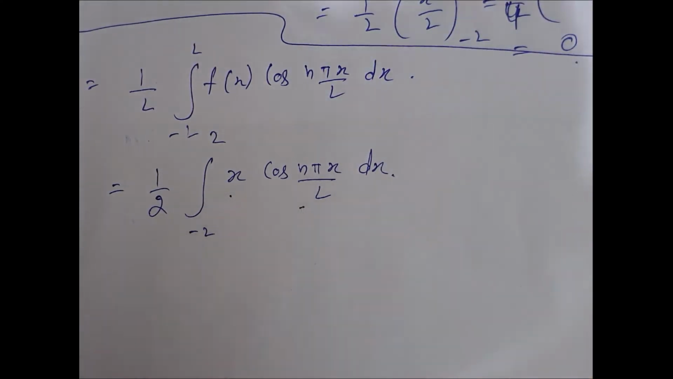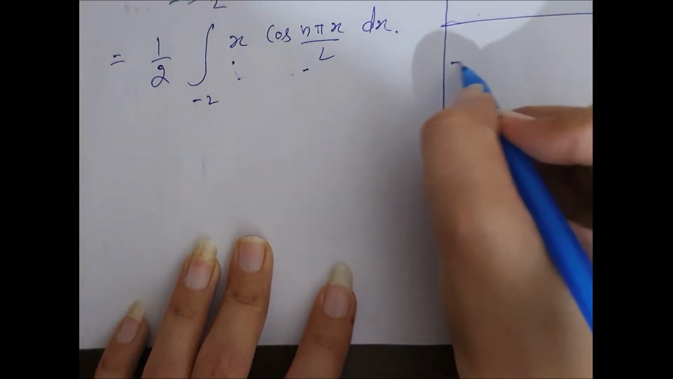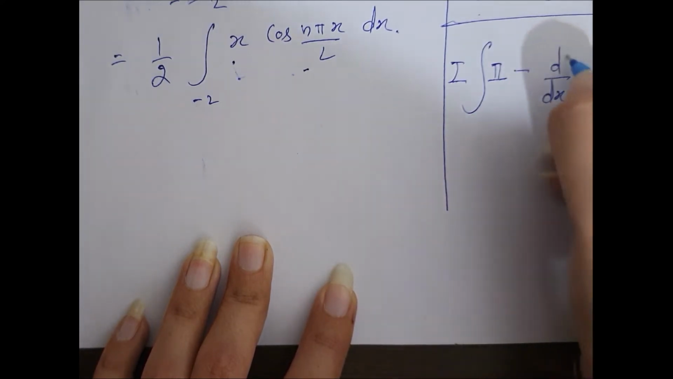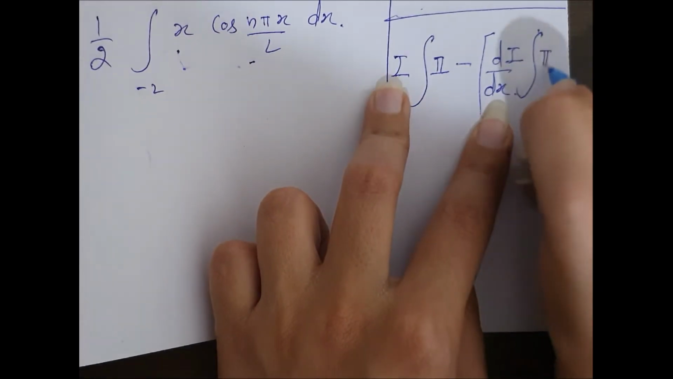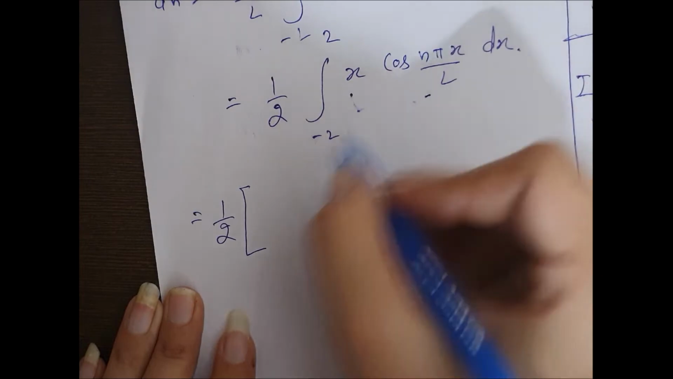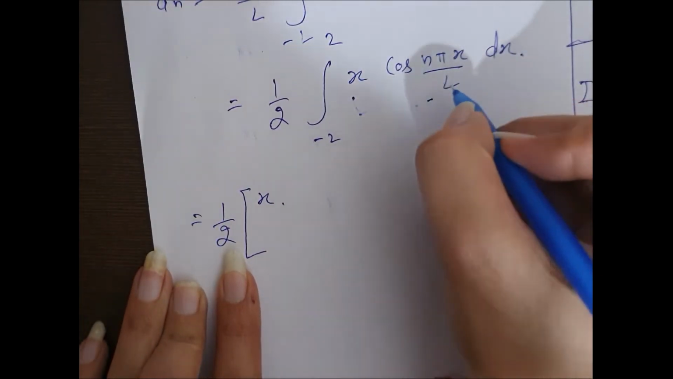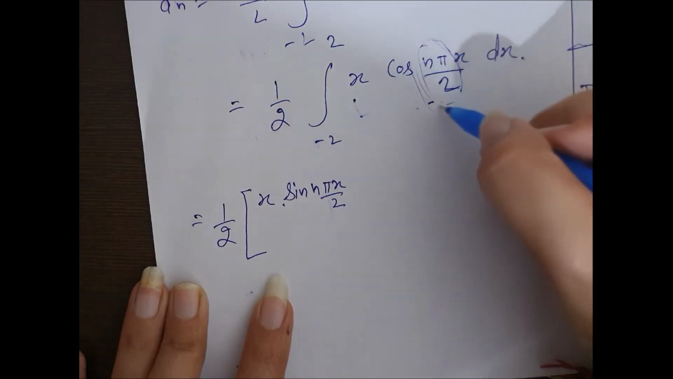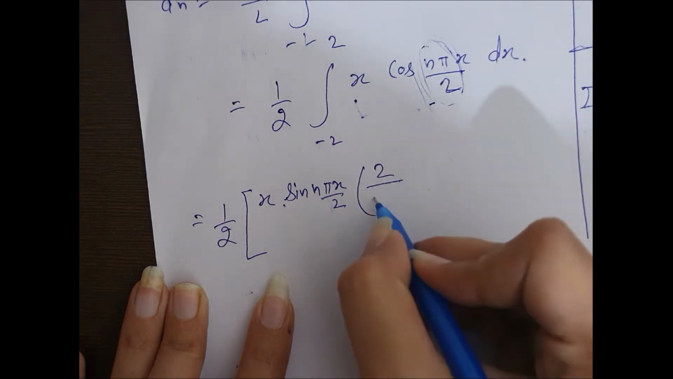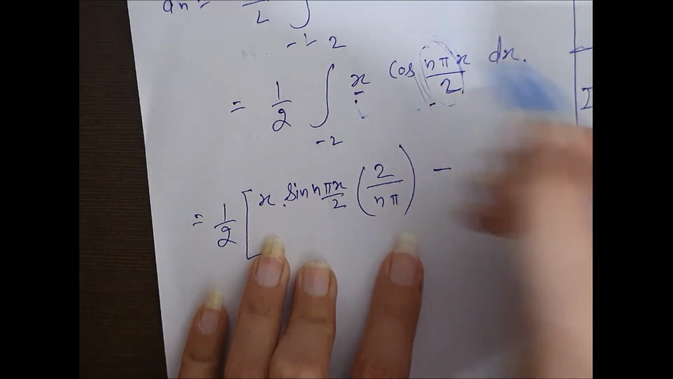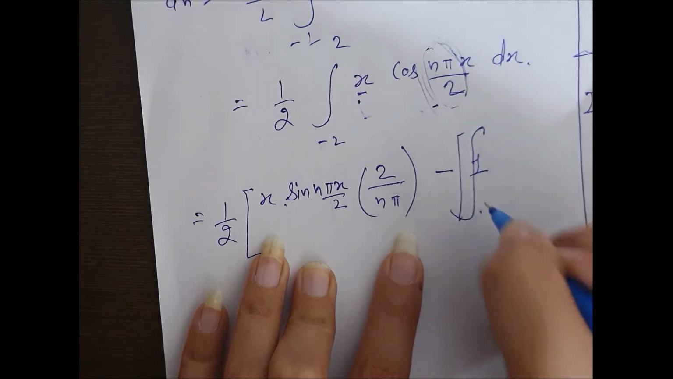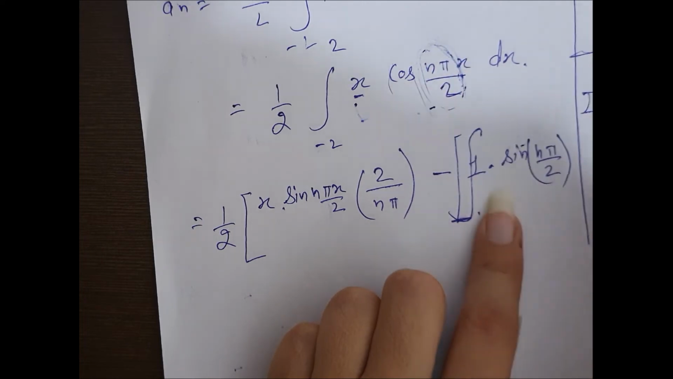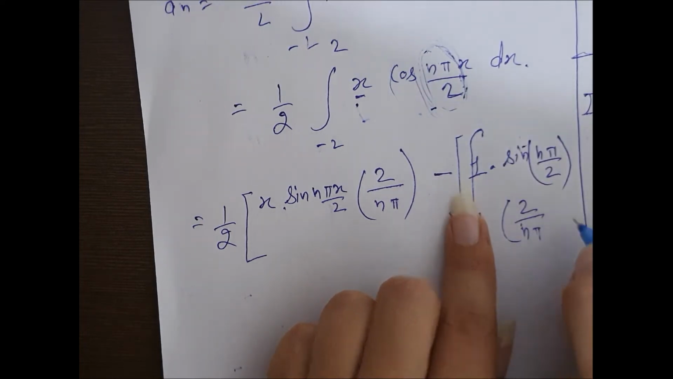Now use integration by parts: first function as it is, integration of second, minus differentiation of first into integration of second, and whole integration. First function as it is, integration of second: cos integration is sine, and don't forget to integrate this part, that is 2 into n pi, minus differentiation of first, that is 1, into integration of this part. Now integrate this part also, 2 into n pi.